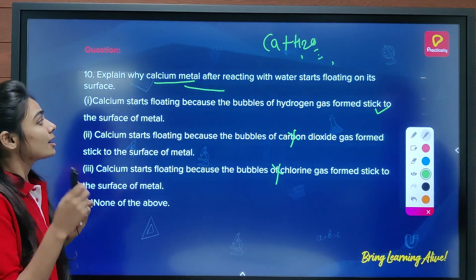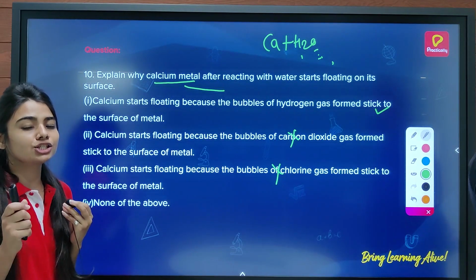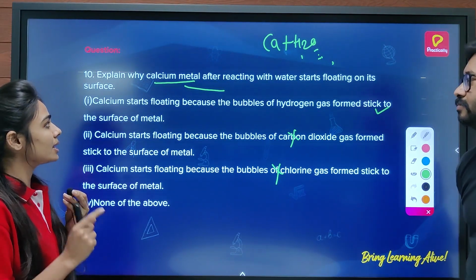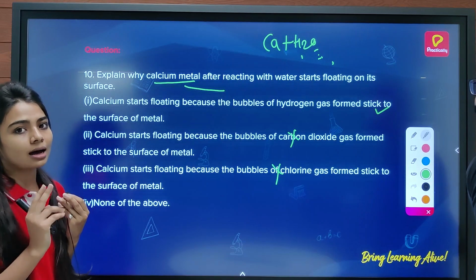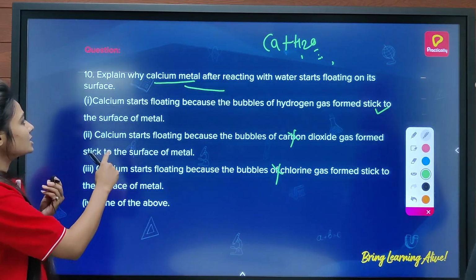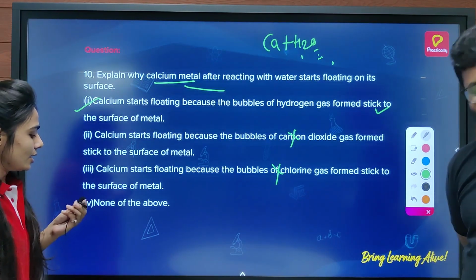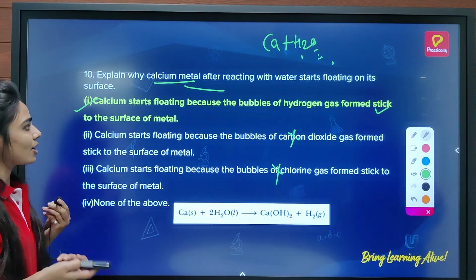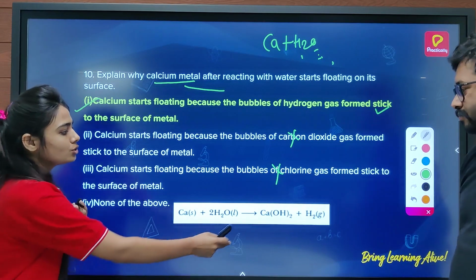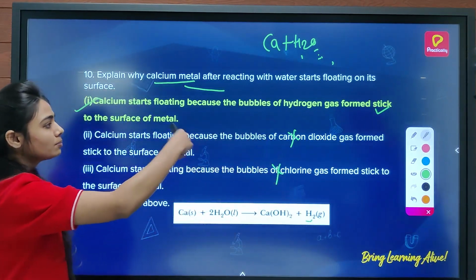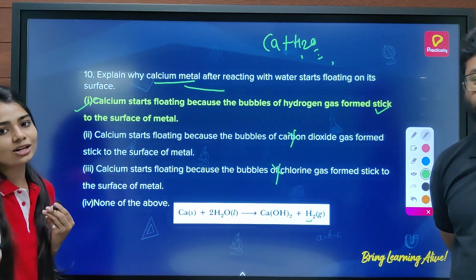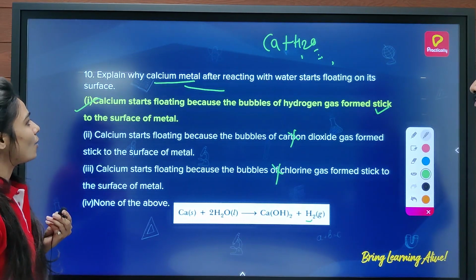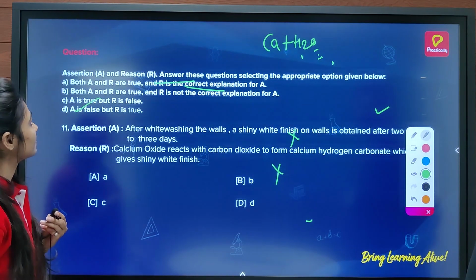So remember, calcium and magnesium both are the answers. So the first answer is correct. Let's see the answer. Yes, calcium starts floating because the bubbles of hydrogen gas formed stick to the surface of the calcium metal. Okay, now move towards the next question.